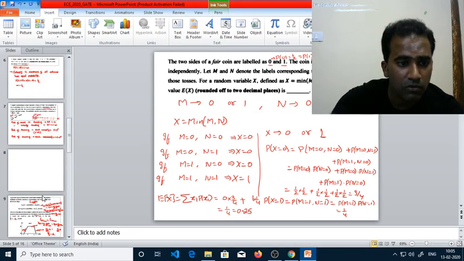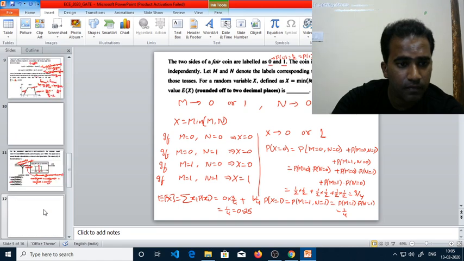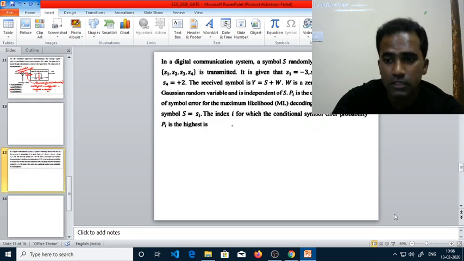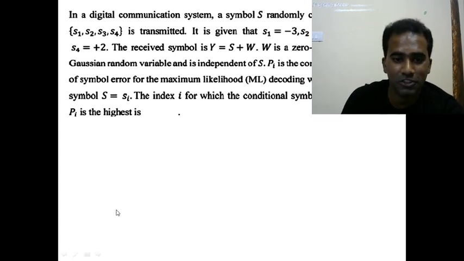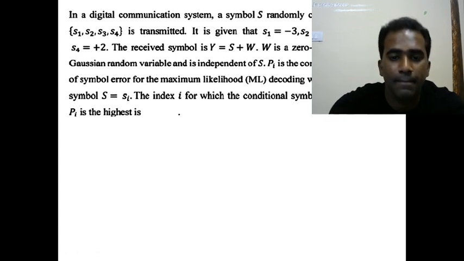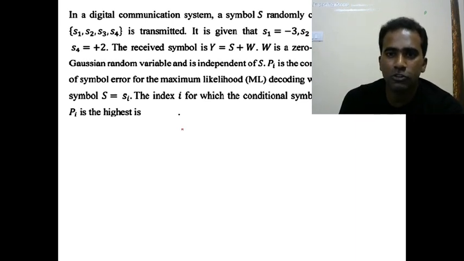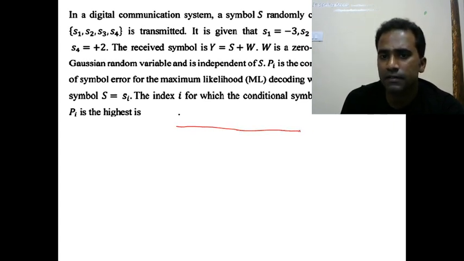Okay. One more question we need to solve. The last question. And this is the most crucial question actually. This question can be solved in a commonsensical way, or we can go in depth and detail. Let me discuss the commonsensical way of understanding it first.